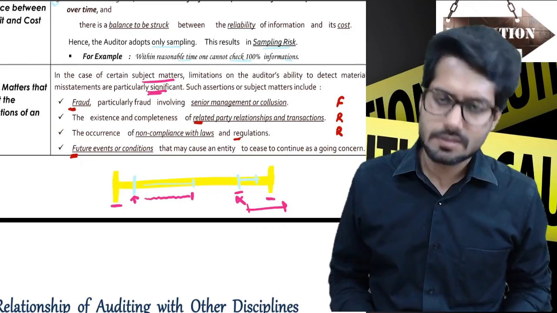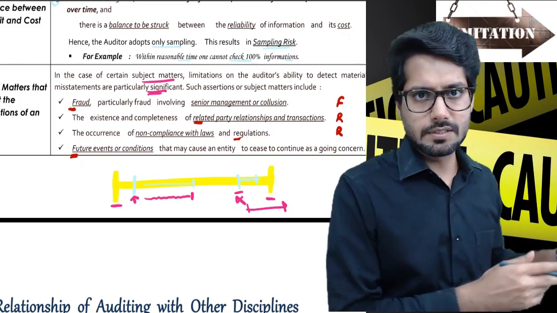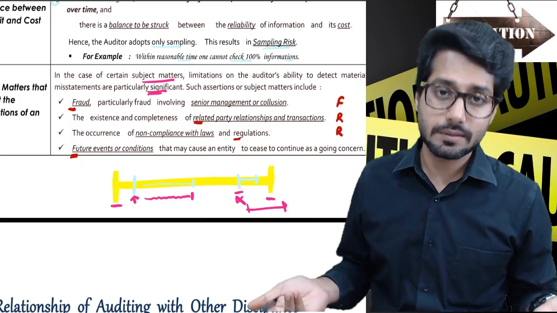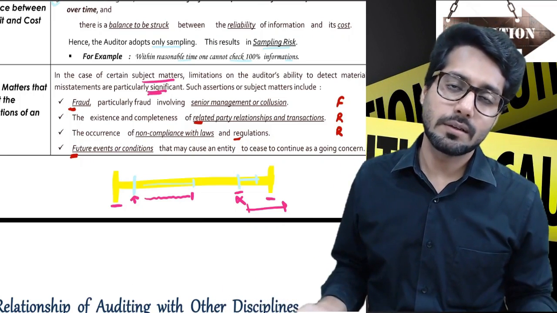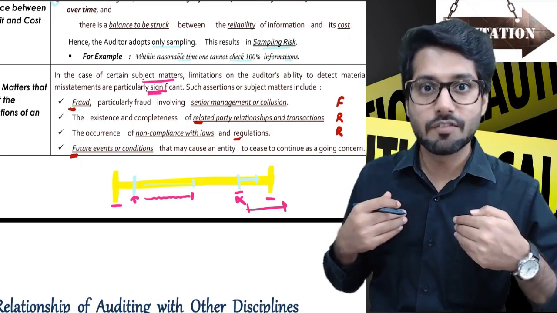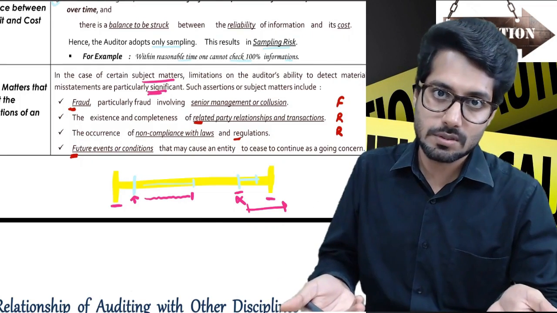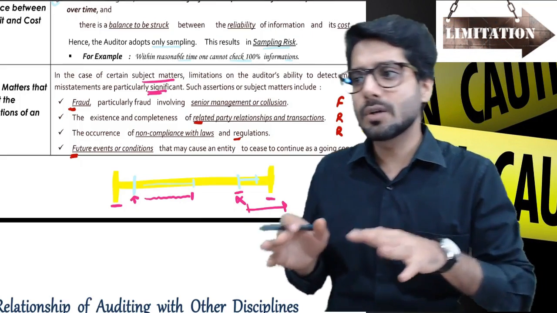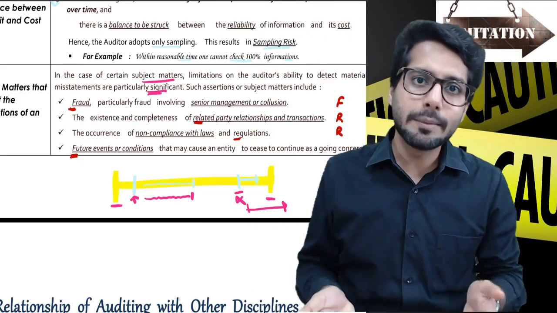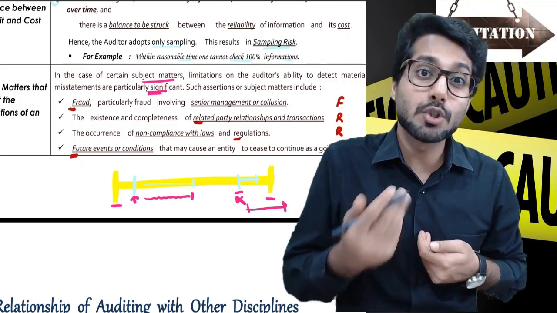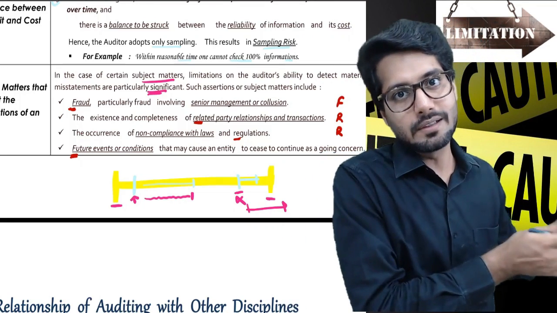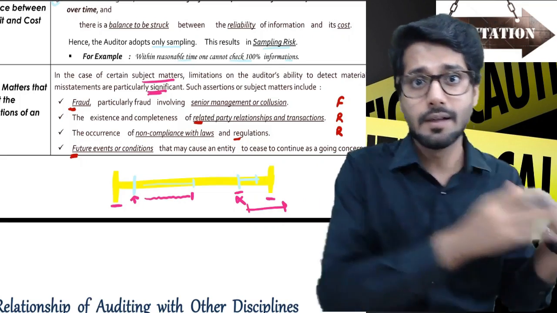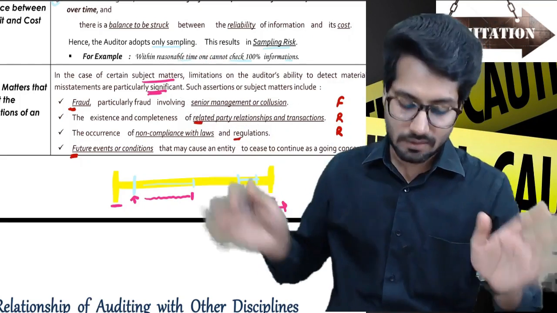Future events or conditions. Since we have conducted the audit of the previous year, we cannot be sure about the future. The future is unpredictable, so that is something we cannot assure the users about. That is a limitation that we have on ourselves. It's not a limitation of conducting an audit. It's a limitation that we cannot assure more than the information that is available to us. We can assure people about that only, to a reasonable extent, but future assurance, sorry, we cannot provide that.